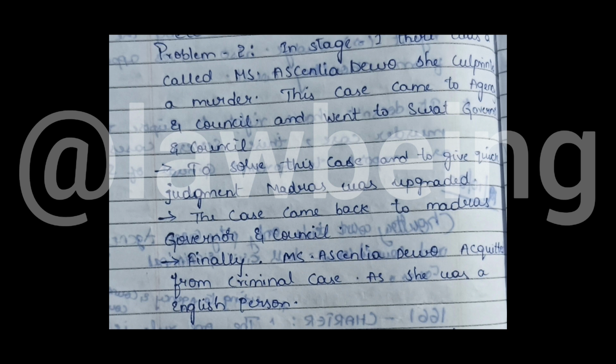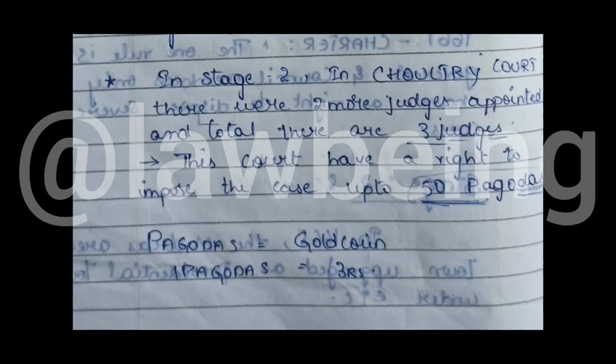In stage 2, the Chowdhury court was upgraded too. In Chowdhury court, 2 more judges were appointed, making a total of 3 judges. Before, in Chowdhury court, there was only 1 judge, and in stage 2, there were 3 judges. This court has a right to impose cases up to 50 pagodas. Pagodas means gold coins. At that time, they used only gold coins.